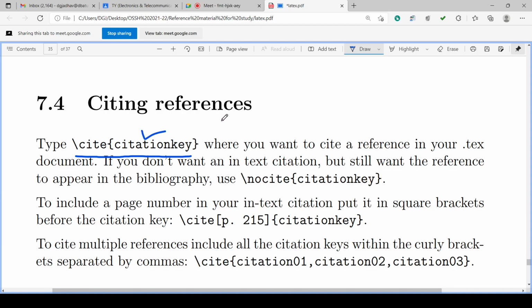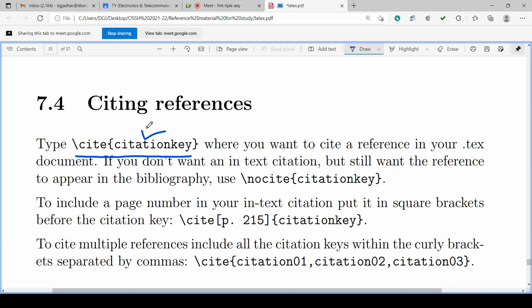So this citation key will generate in the PDF file the name, that is Mr. Black, Mr. Bird, whatever, Bird et al. 2001. And it generates the link also, and if you click that link, it will go to the reference at the end of the document, to that location in the document. So it is called citing the references.